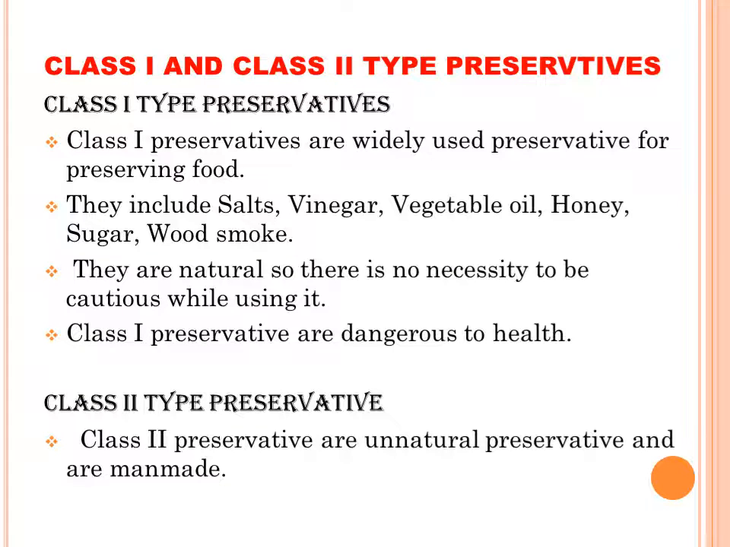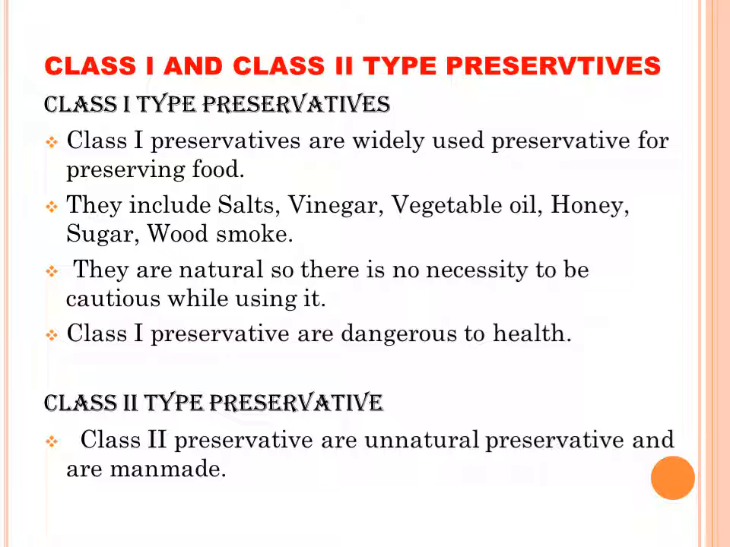Next is class 1 and class 2 types of preservatives. Class 1 preservatives are widely used for preserving foods. They include salts, vinegar, vegetable oil, honey, sugars, and wood smoke. They are natural, so there is no necessity to be cautious while using them. Class 1 preservatives are not dangerous to health.